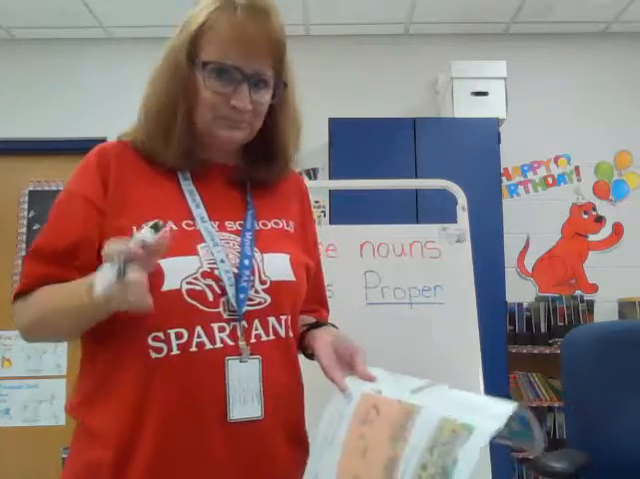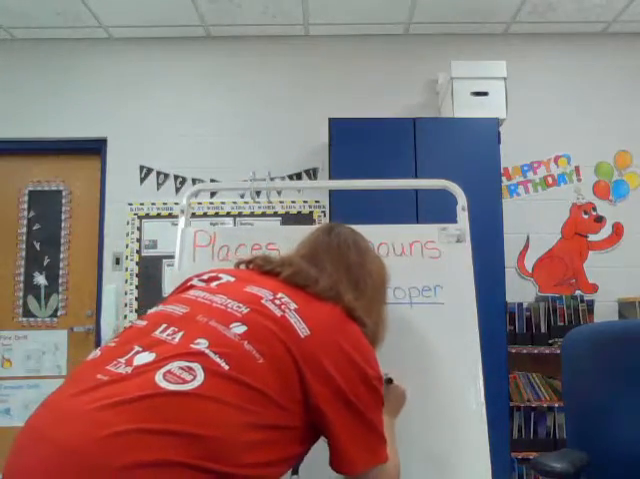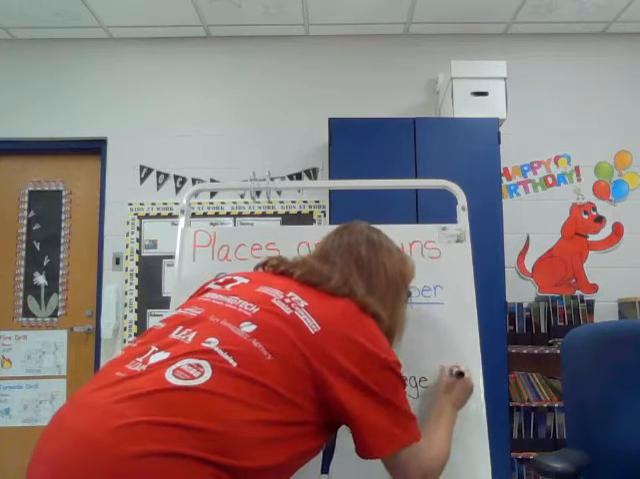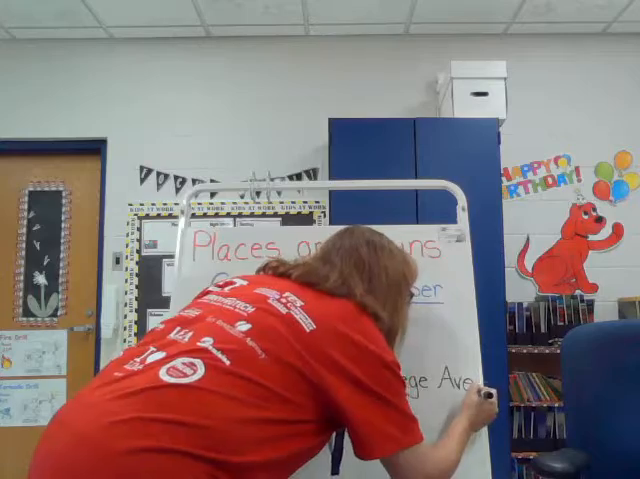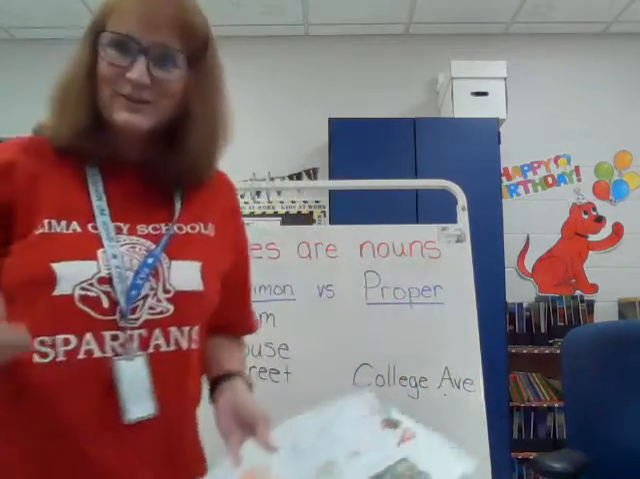where you live. You live on a specific street or a road or an avenue or a trail. One of those things is the name of your street. So like our school, Heritage Elementary, is on College Avenue. So College Avenue would go over here under proper nouns because it is the name of a specific street. So it has capital letters because it is a proper noun.